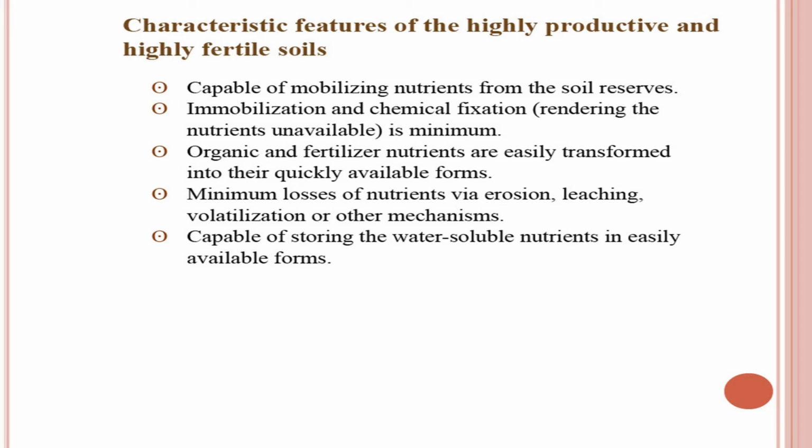A soil should allow the least losses of nutrients, then it will be a highly productive and highly fertile soil. It should be capable of storing the water soluble nutrients in easily available form, means the nutrient storage capacity of the soil should be high, then it will be a fertile and productive soil.